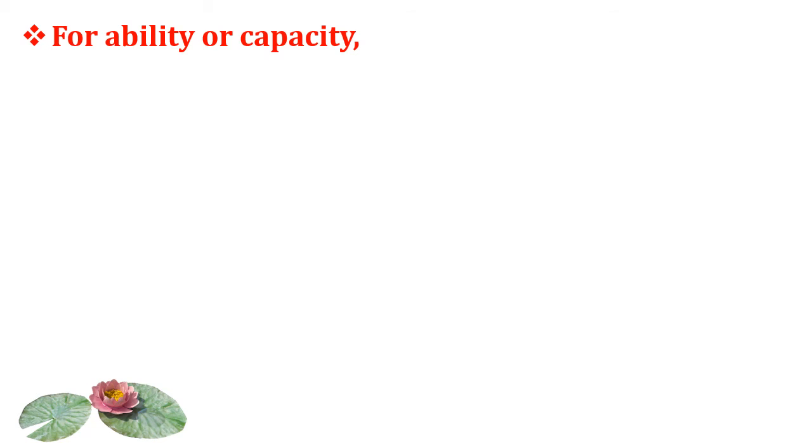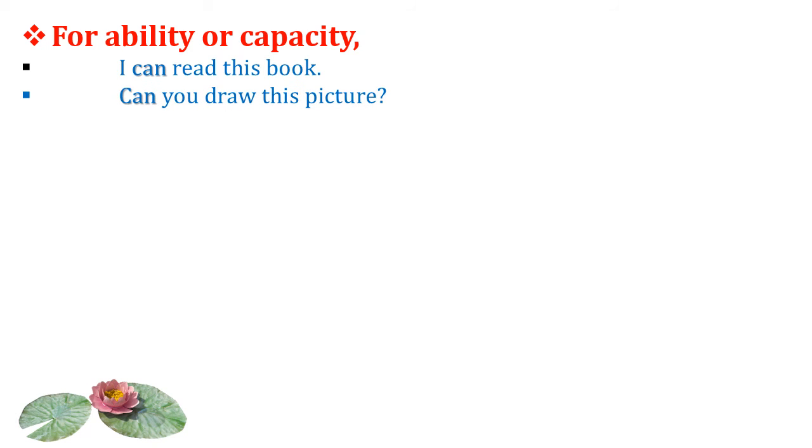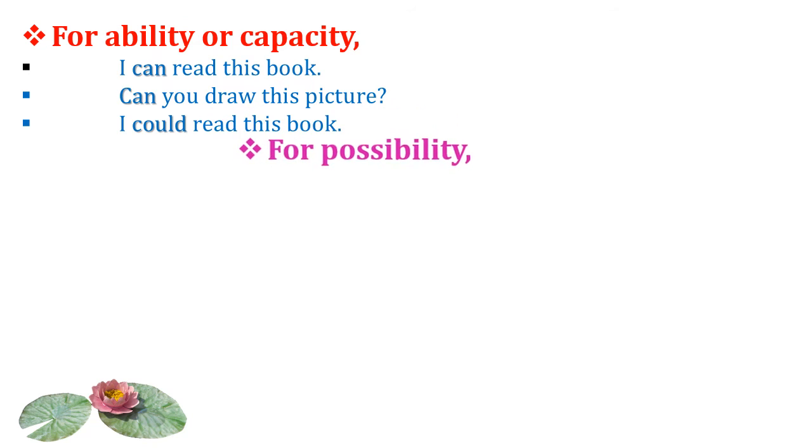For ability or capacity, which modals are we using? Let's see. I can read this book. Here the modal verb is can. Can you draw this picture? I could read this book. Here the modal verb is could. So can and could are used for ability or capacity.